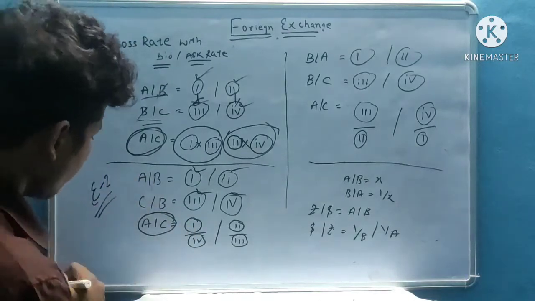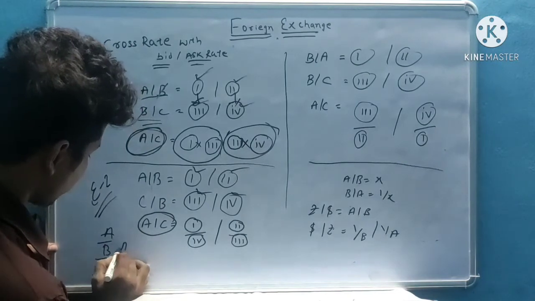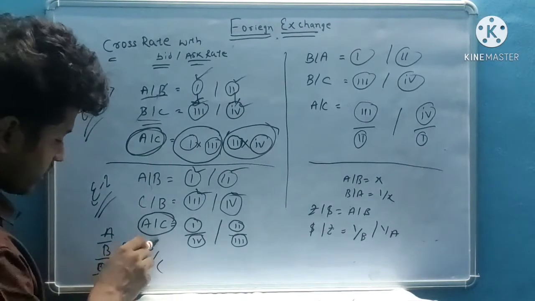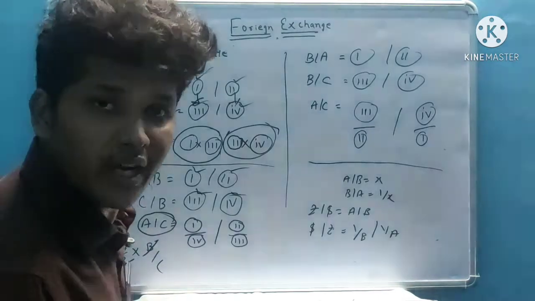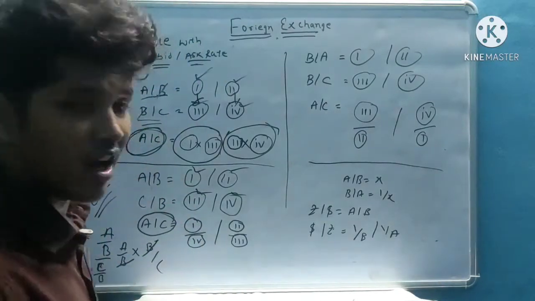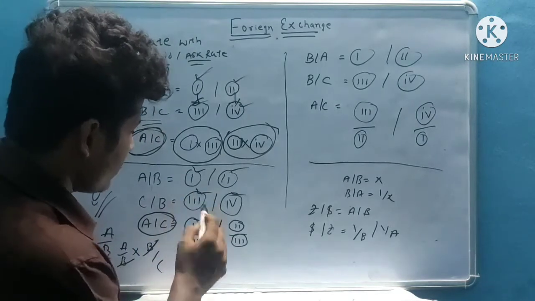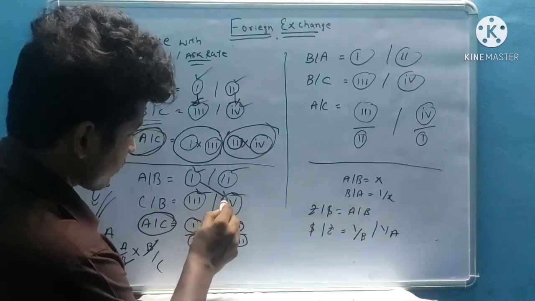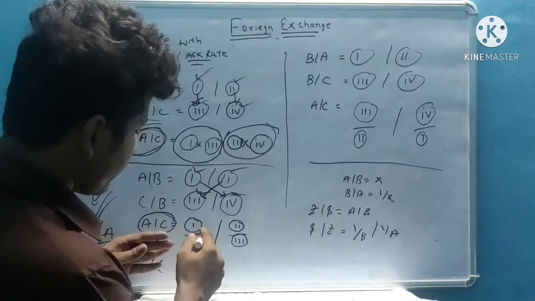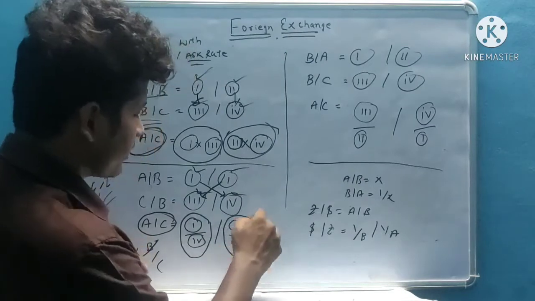I divide A by B by C by B. So A by B into B by C, B cuts, so A by C comes. Whenever in bid or ask rate we divide for calculating cross rate, for the bid rate it is 1 divided by 4, and for the ask rate 2 divided by 3.